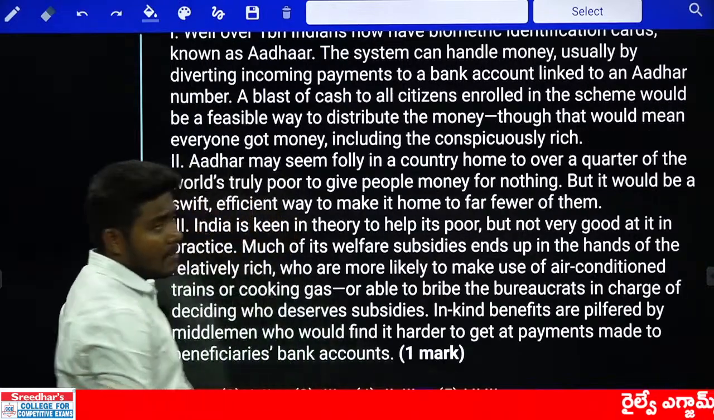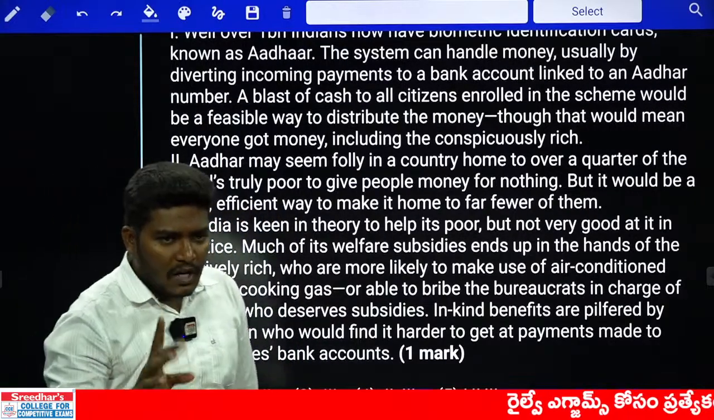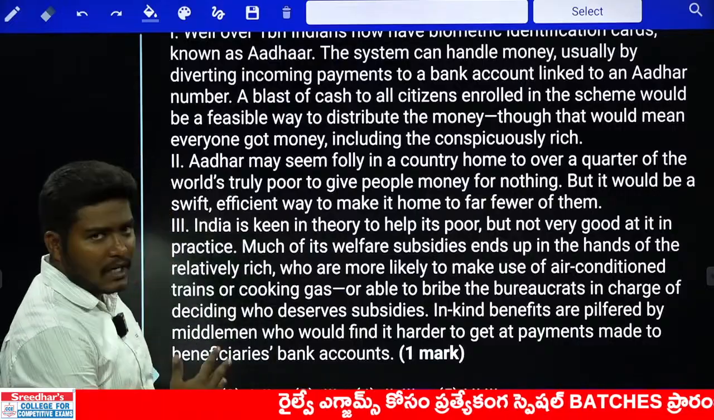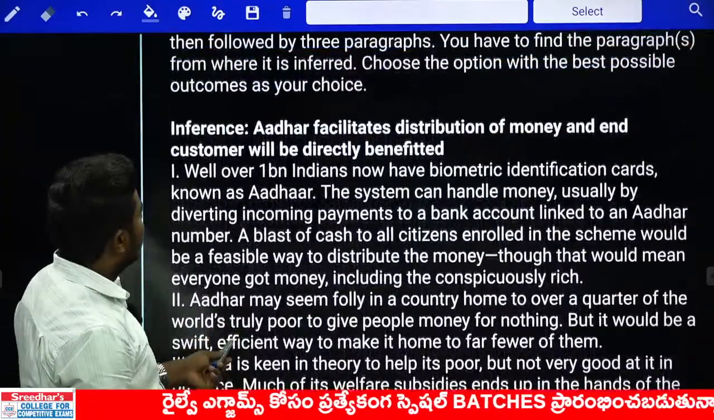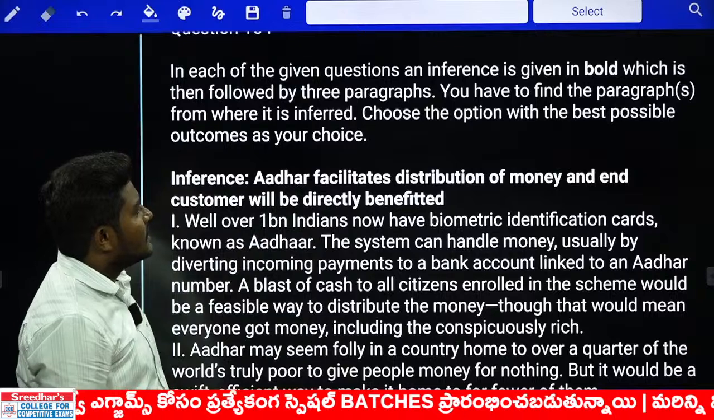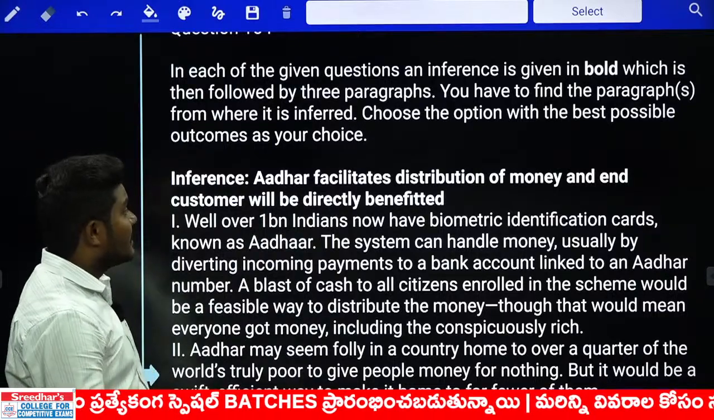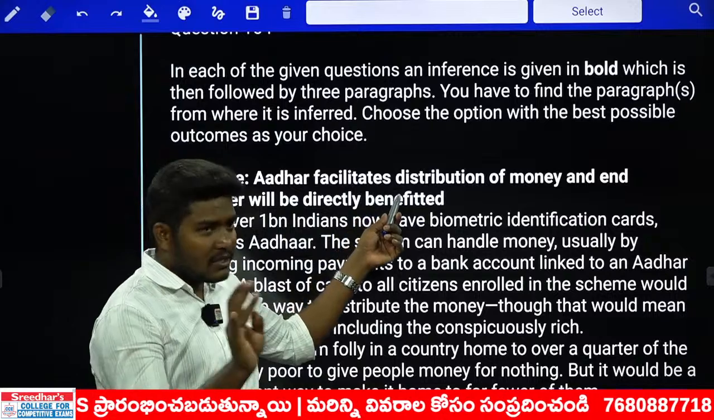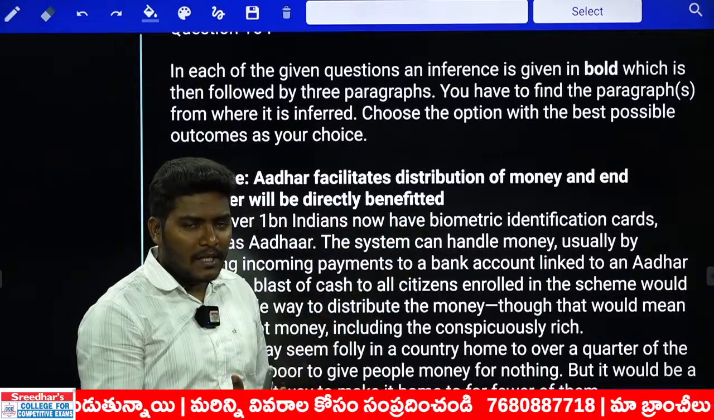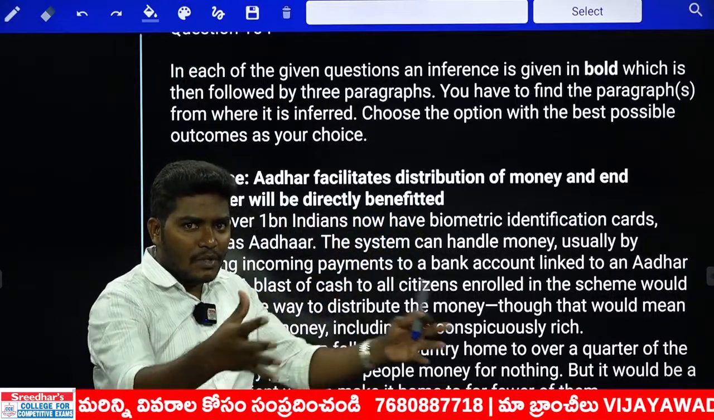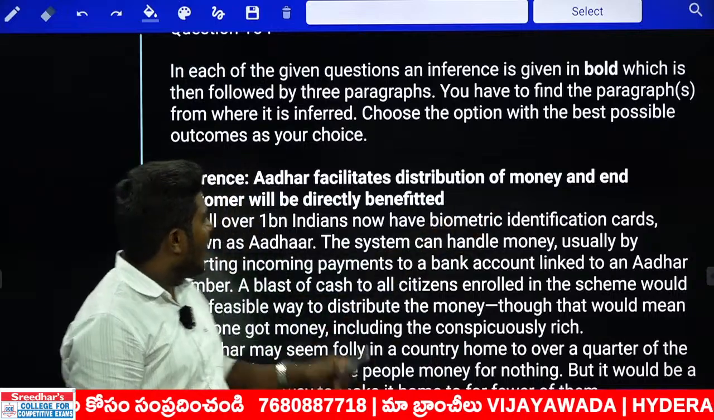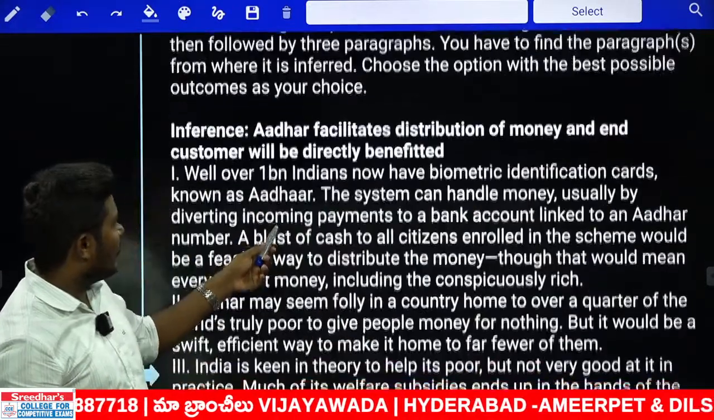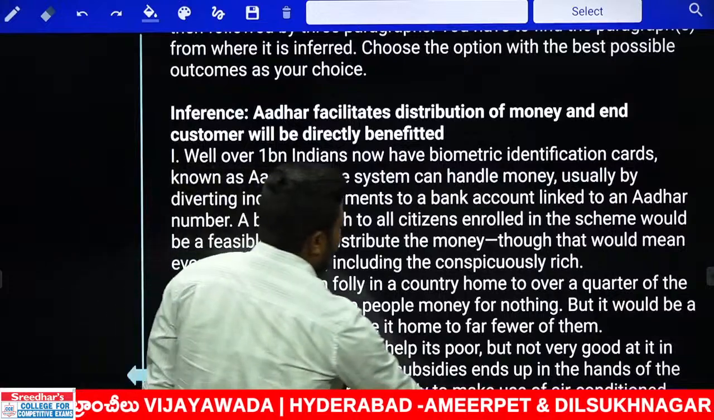Next, 154. Remember, you need to have patience, you need to have time, you need to read properly. Otherwise, we cannot get this. Not a grammar thing, okay? Now look at this. Aadhaar facilitates distribution of money and the end customer will be directly benefited. For example, the government is starting some scheme, it is easy to distribute money to the people, and the end customer will be directly benefited without any middleman. Okay, very good.